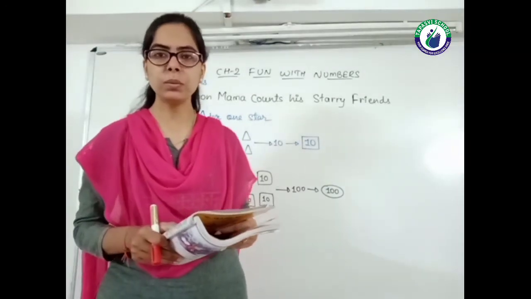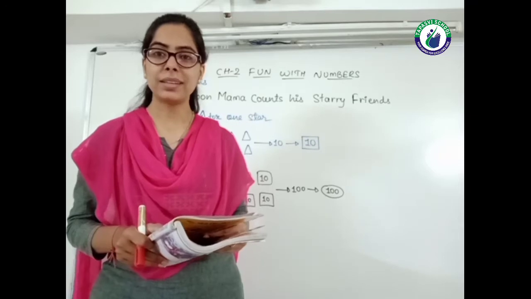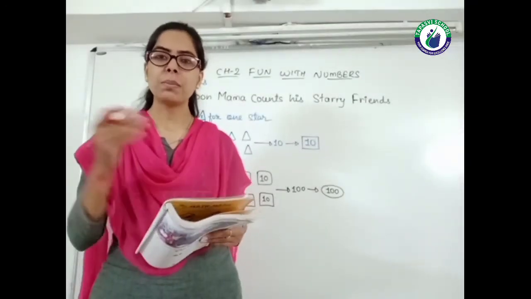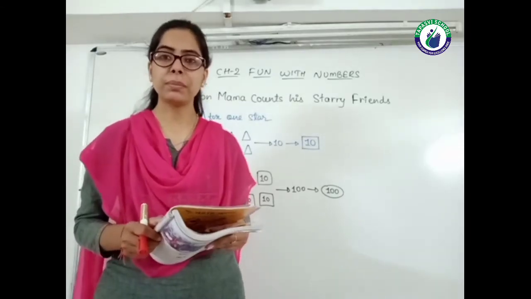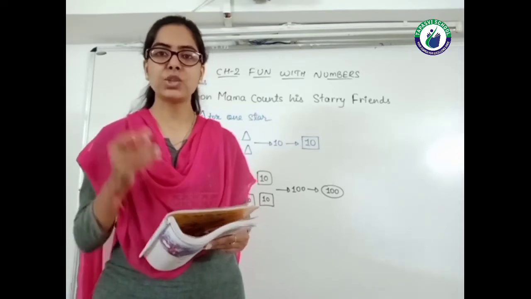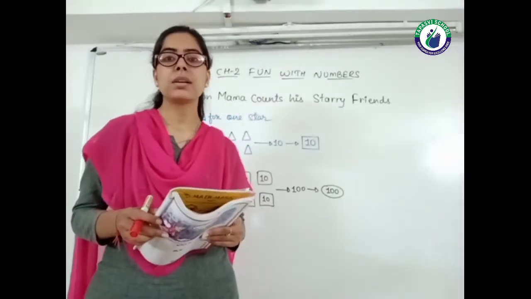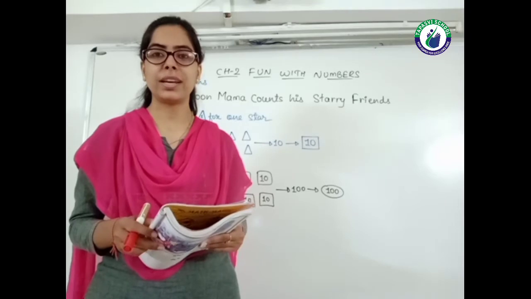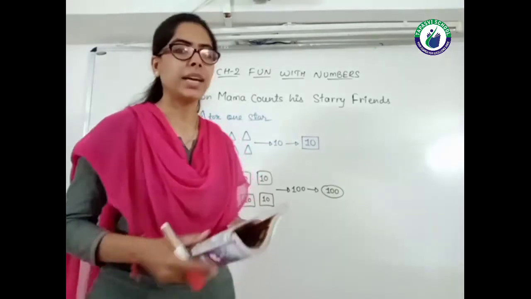So here is Moon Mama and his friends. Moon Mama had a party at his house. His friends, all the stars, were coming to his house. So just to remember how many friends came, Moon Mama counted 1, 2, 3, 4, 5, 6. But there are so many stars that came there. So how to count them? Moon Mama got an idea. See what the idea is.